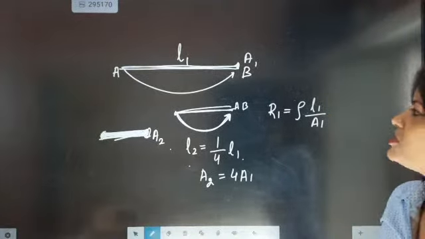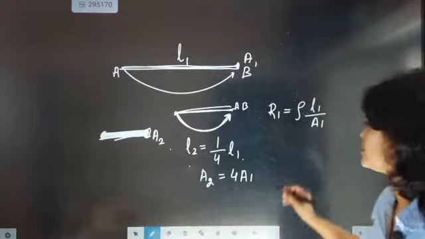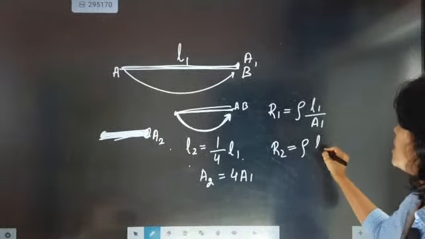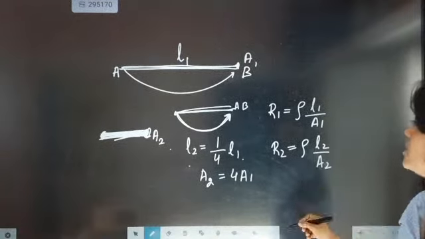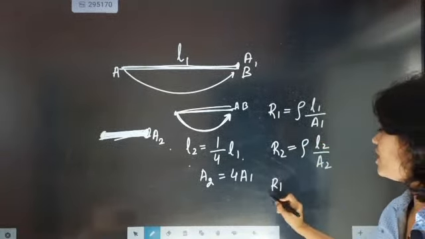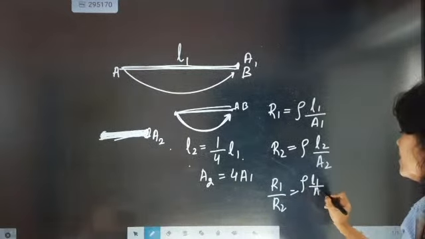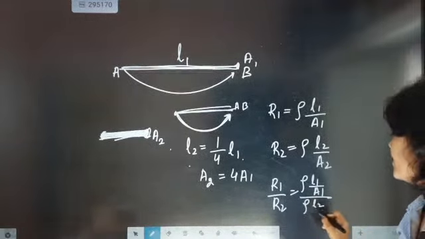They are asking for the new resistance, which will be R2 equal to rho L2 by A2. Now we are going to divide it: R1 by R2 equals rho L1 by A1 divided by rho L2 by A2.